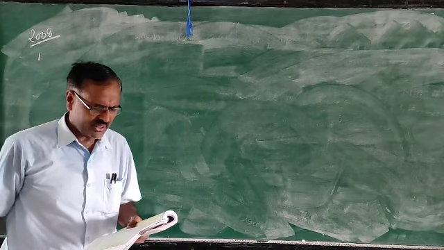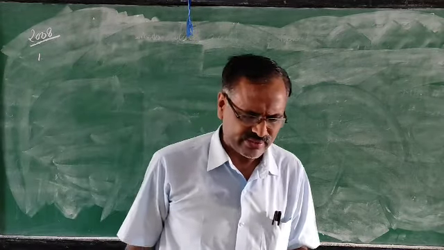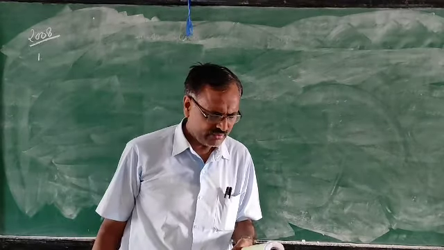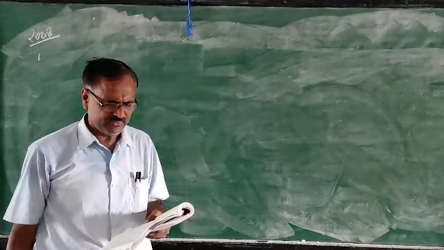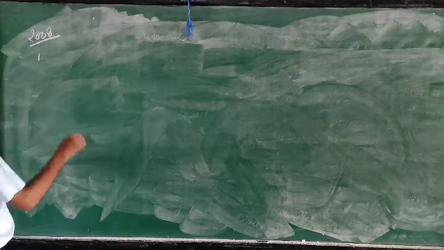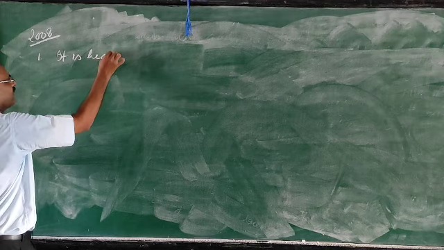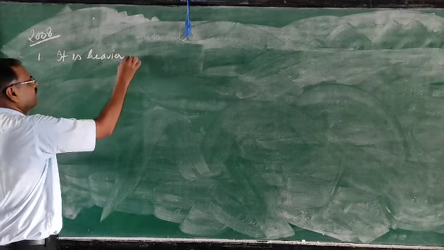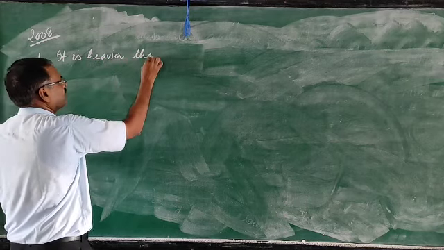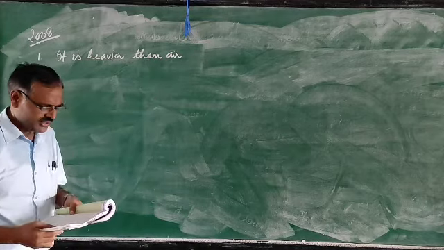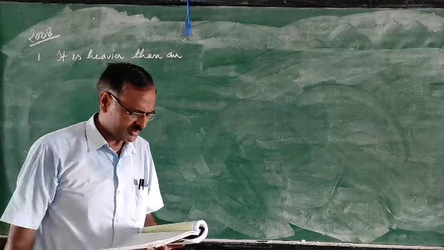First one. What property of hydrogen chloride is demonstrated when it is collected by upward displacement of air? It is heavier than air. This property is demonstrated because it is collected by upward displacement of air.